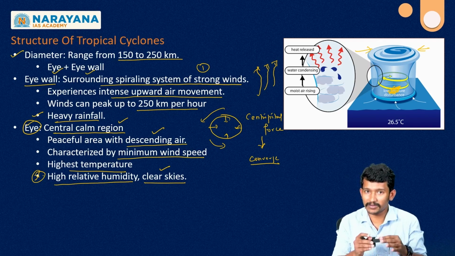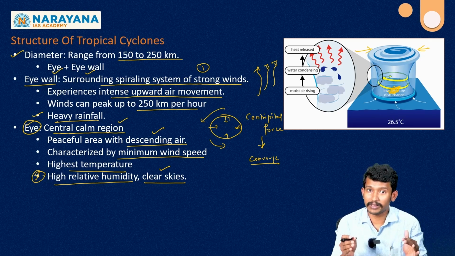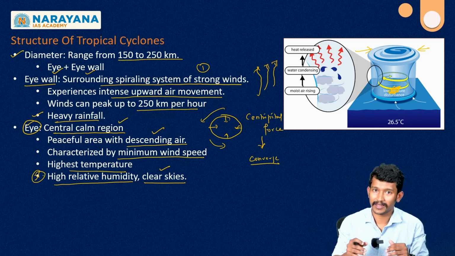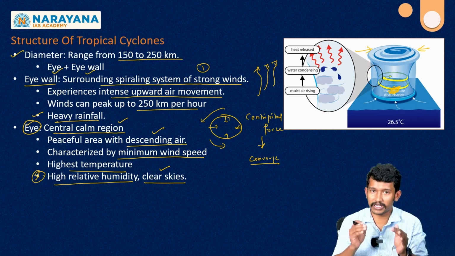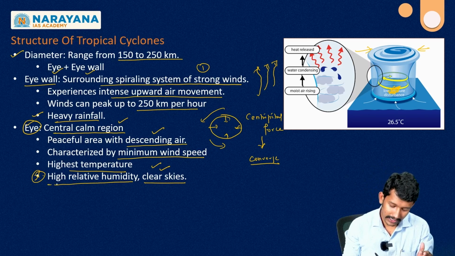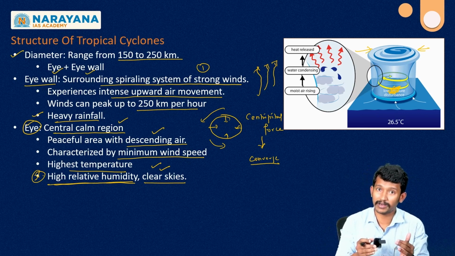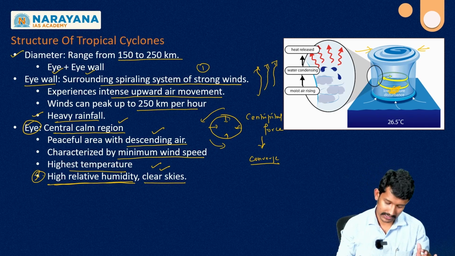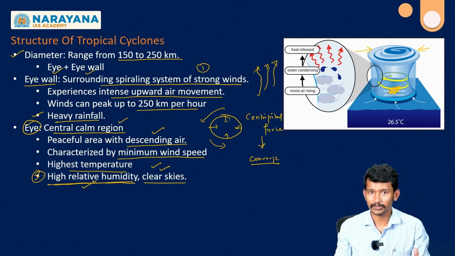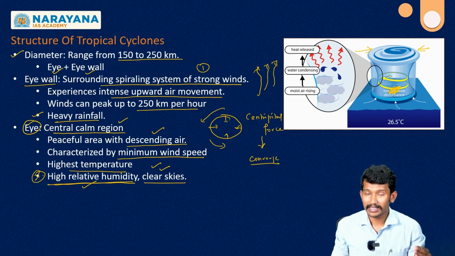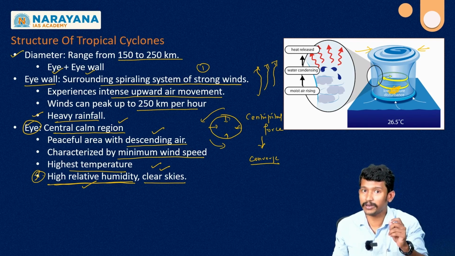And also, during descendance, the capacity of the air mass to hold more water will increase. Right? That's why the condensed water will get absorbed into the air itself, in the vapor state. So because of this reason, clear sky and also high relative humidity will be there, because more water is getting absorbed as water vapor in the air itself. So conceptually we have to know why descendance is happening in the eye, why there is a presence of clear sky, and also why there is high humidity in the eye region,